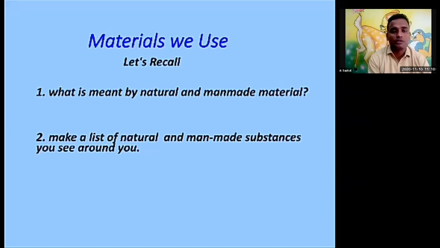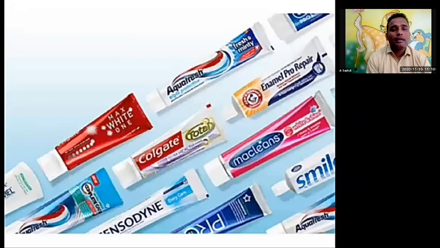It's a chemical process. By using the chemical process, we can get the things. Okay, next slide, sir. Now here, we use many things in the morning. When you get up early, you clean your teeth. On the screen, you can see a number of toothpastes.